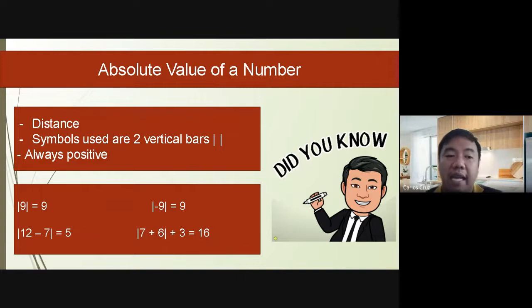12 minus 7 inside the absolute value is 5. And the answer for that is still 5. Positive pa rin po. Okay? So, lahat ng lalabas doon sa vertical bars na yon ay positive. Okay? So, yun lang po for our real numbers. So, if you have any questions later, will be discussed after you have watched this video. Okay?